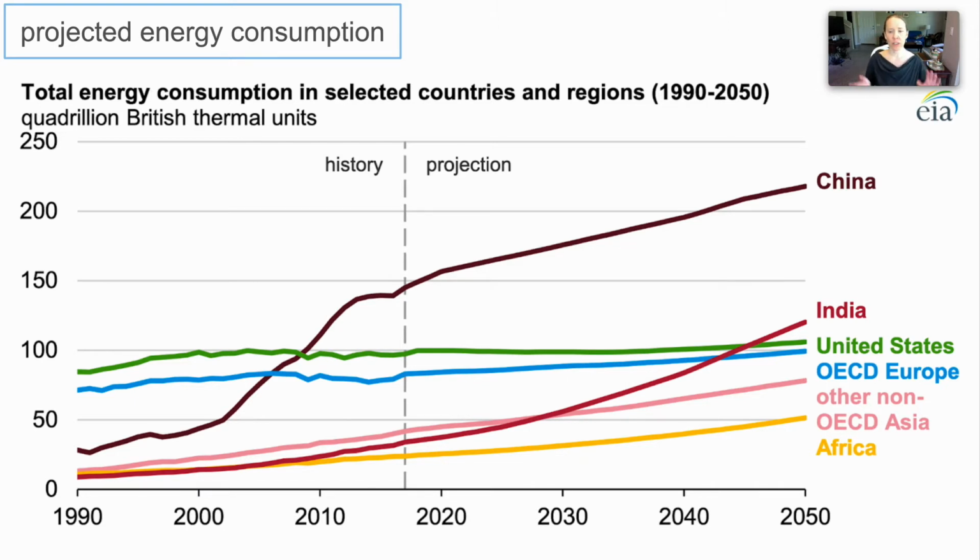Now, I just wanted to look at this projection of energy use in the future. And what you and I know is that the population is growing, and hopefully it won't grow in an unbounded way. And hopefully there won't be a catastrophe that will lead to a decline. We all hope that no one suffers from anything like that. But, just based on general trends, we do believe that the population will rise over time. And as the population rises, energy demands will also rise. So the amount of energy that we use right now seems preposterously high, and it's going to get higher. So we have to prepare for that by being as thoughtful and efficient as we can with our energy use.